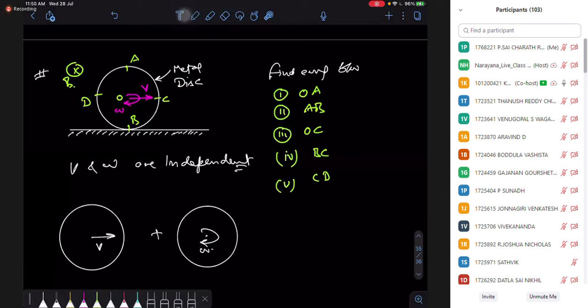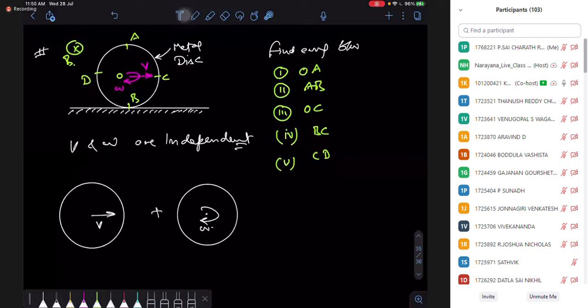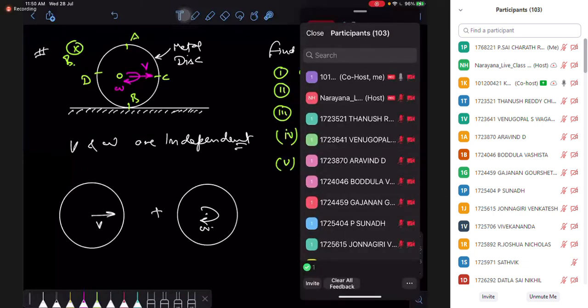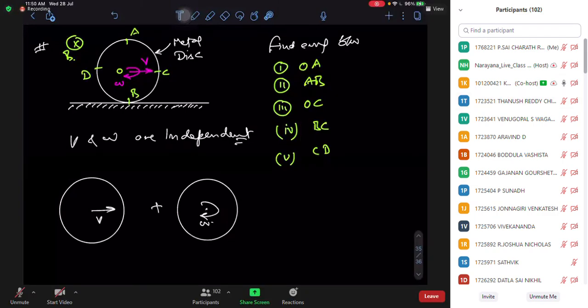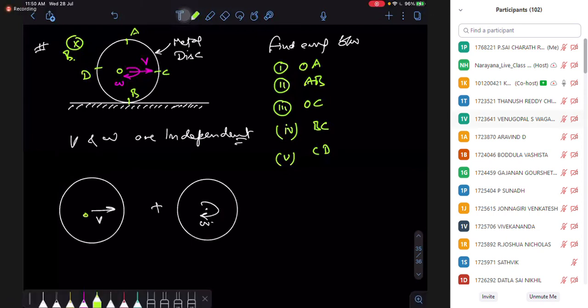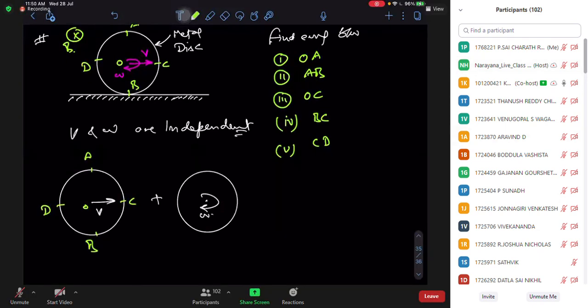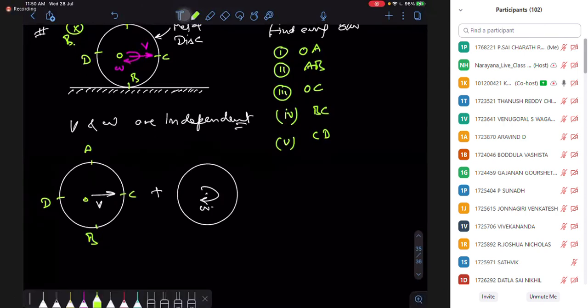To analyze them, you can see the separate effects of translation and rotation. First, by translation: the effect of my translation is, if I compare one point, you can take it as V cross B. In the direction of V cross B, you can take a length.